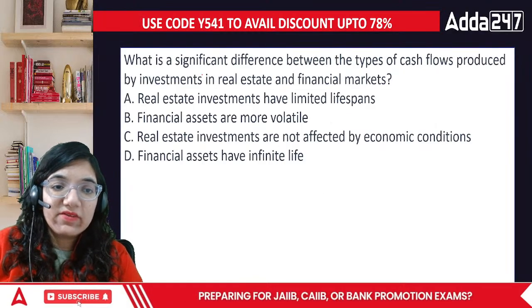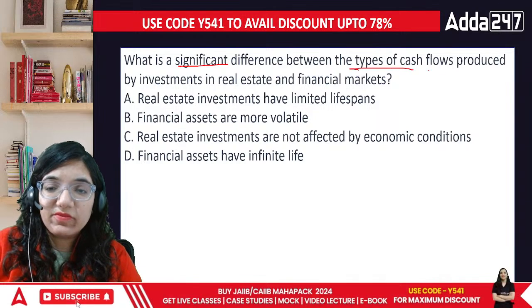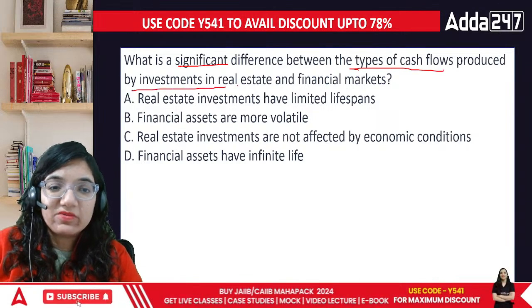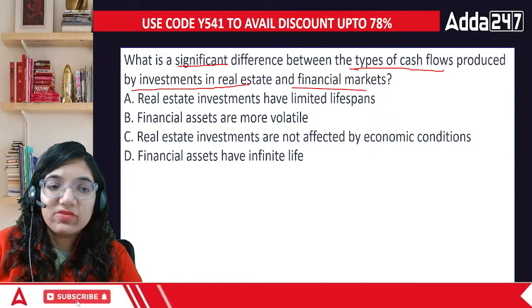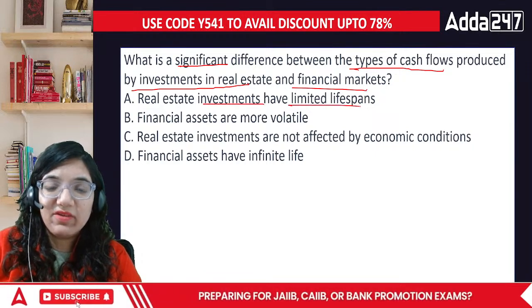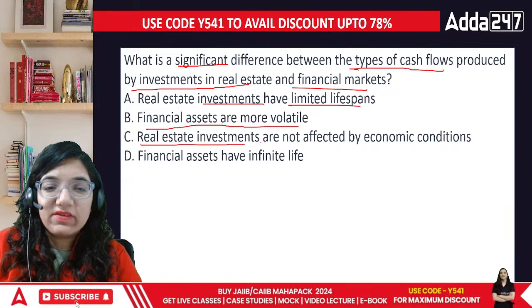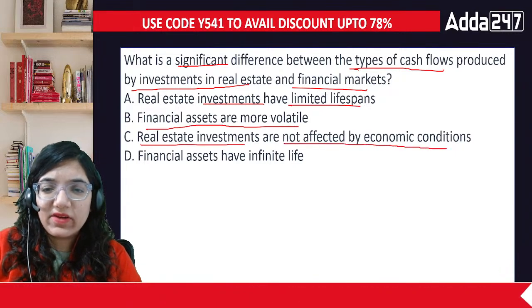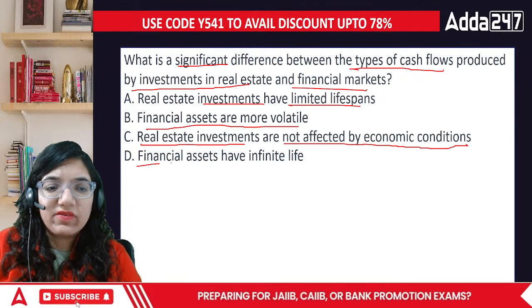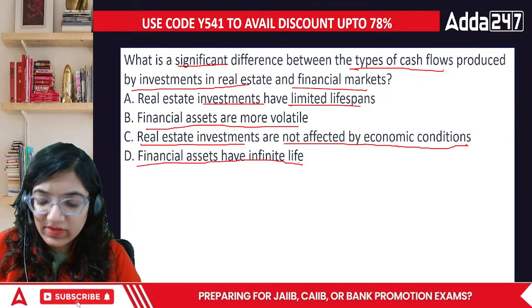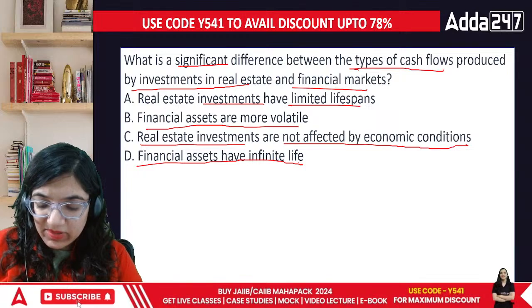Acha, what is the significant difference between the types of cash flows produced by investments in real estate and financial markets? Real estate investments have limited lifespan. Financial assets are more volatile. Real estate investments are not affected by economic conditions. Or financial assets have infinite life. What's going to be the answer?